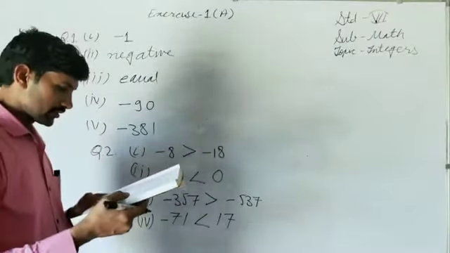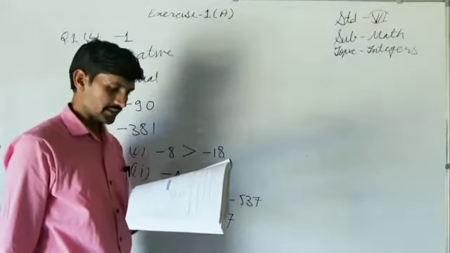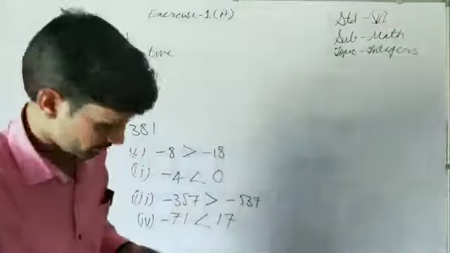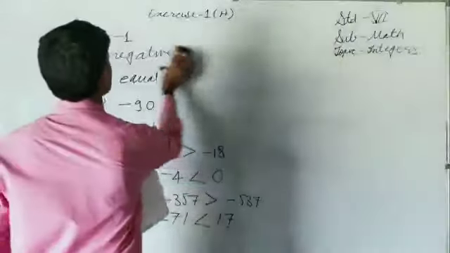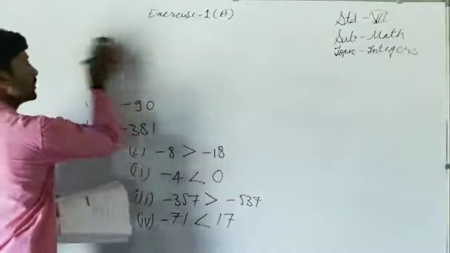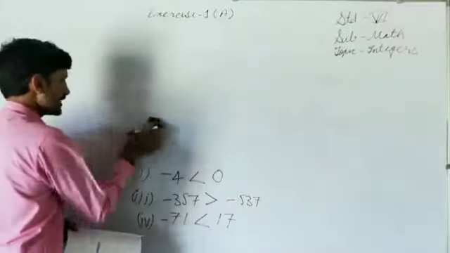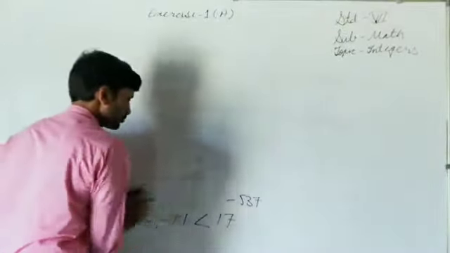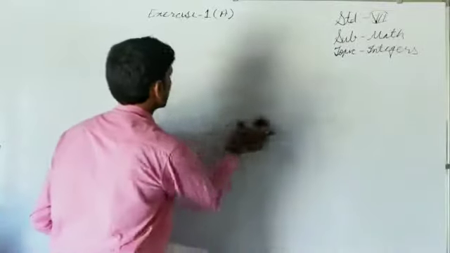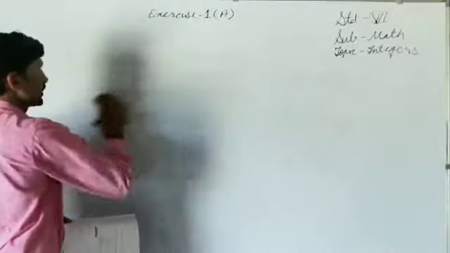Question number 3, first part: arrange the following integers in ascending order. What do we mean by ascending order of integers? To arrange the numbers from the smallest to the largest is known as ascending order.